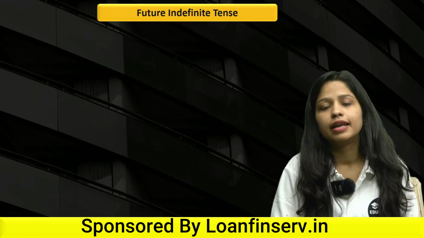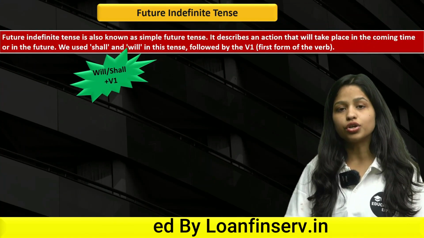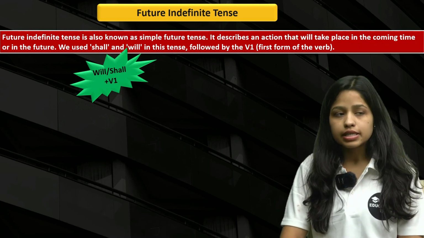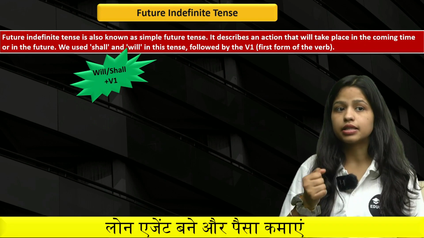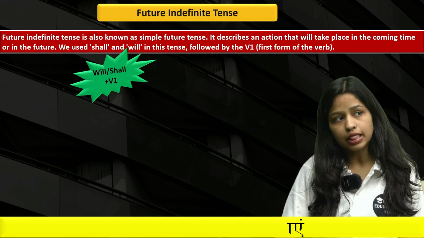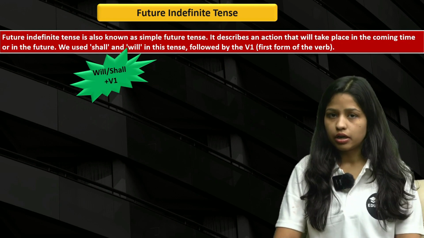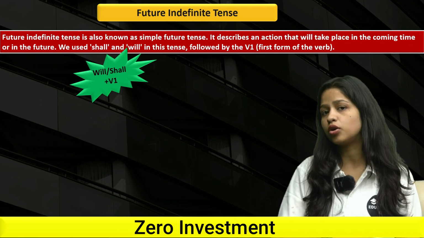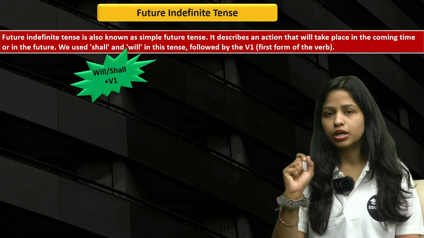So let's get started. Let's jump into the definition first. Its definition says that future indefinite tense is also known as simple future tense. It describes an action that will take place in the coming time or in the future. We use shall and will in this tense, followed by the V1, right? Basically, it talks about the upcoming time, whatever action we are going to do in the upcoming time, that we talk about in future indefinite tense, right?